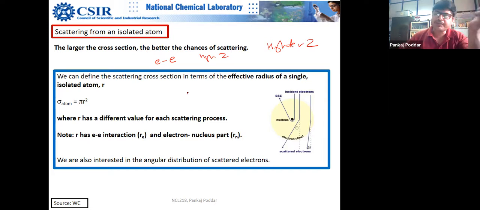It's purely a Coulombic interaction, a charge interaction. So the incoming electron does not see the nucleus as a nucleus. It looks at it as a charged object. Got my point?